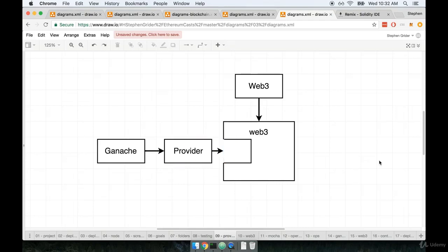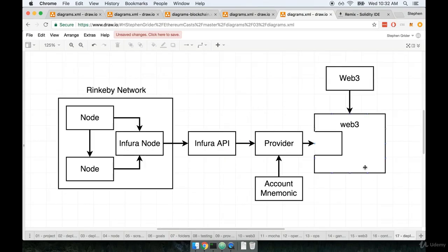So I want you to keep that in mind for just a moment, because we're going to look at another diagram that's going to add a couple more pieces to this puzzle. Okay, so here we go. So like I said, a couple more pieces here. We're going to spend a little bit of time talking about this diagram, and then we'll take that knowledge and apply it in our deploy script in the next video.